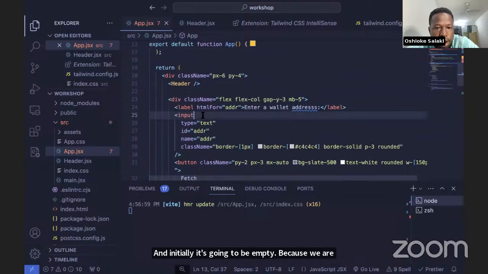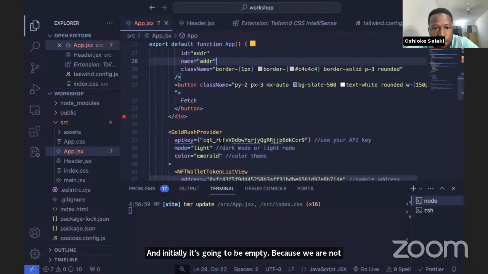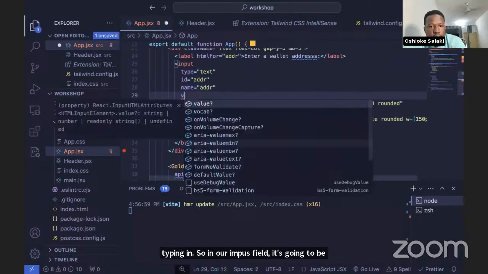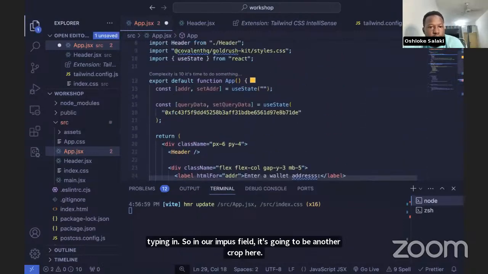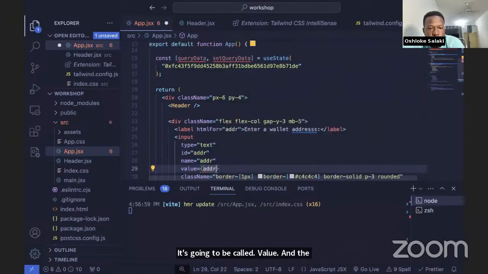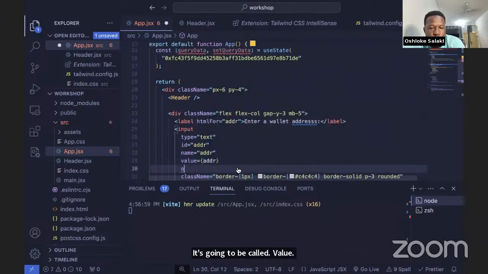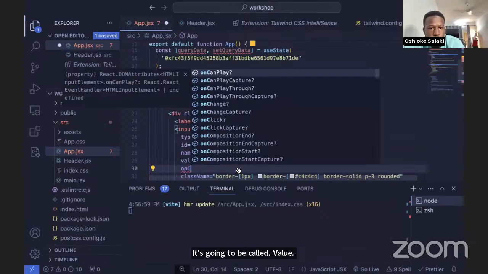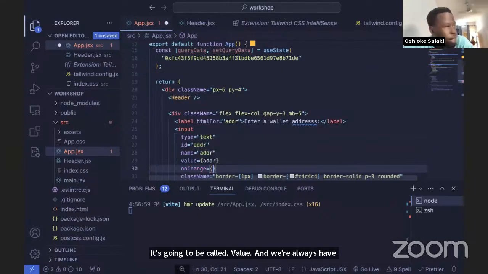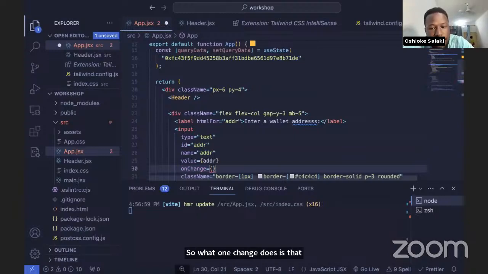In our input field, there's going to be another prop called value, and the value we're going to use is address. And we're going to have an onChange prop. What onChange does is it's a function that is called whenever input is added or removed in the input field.